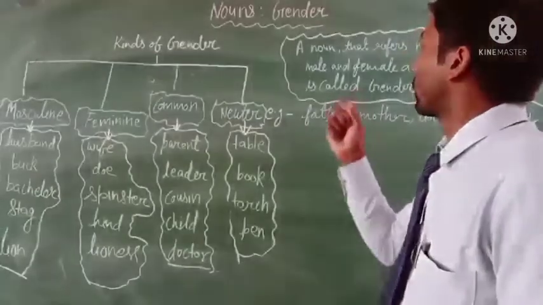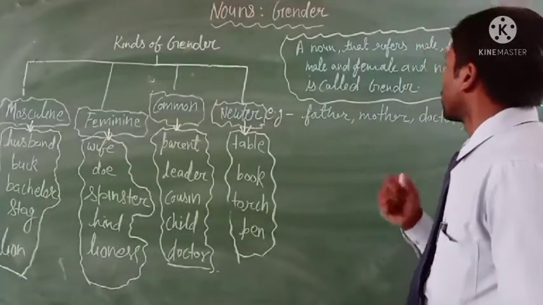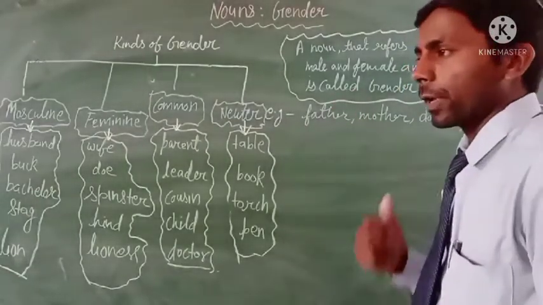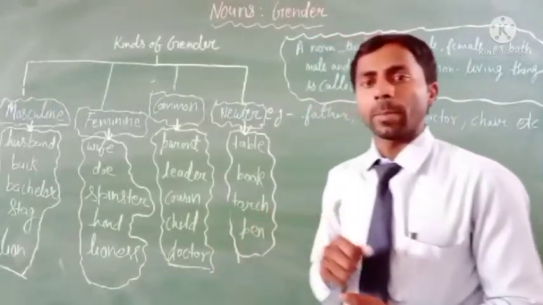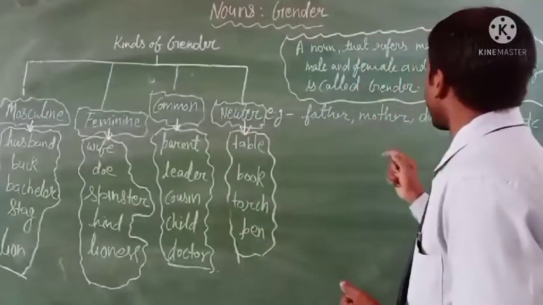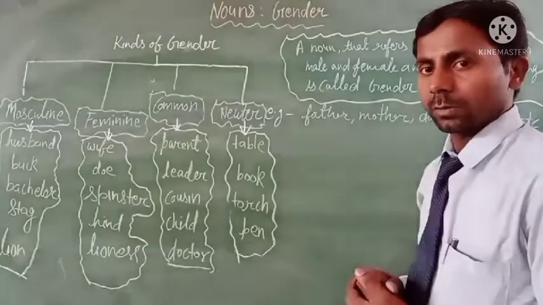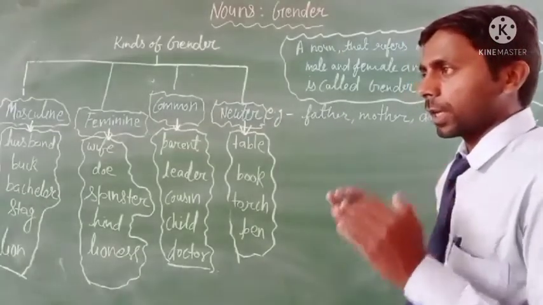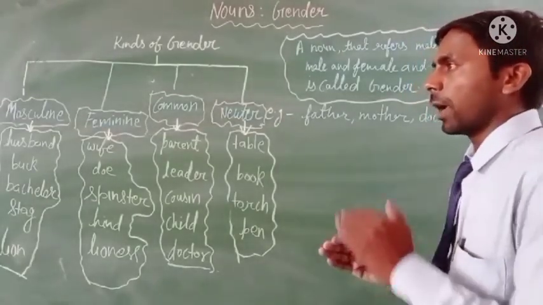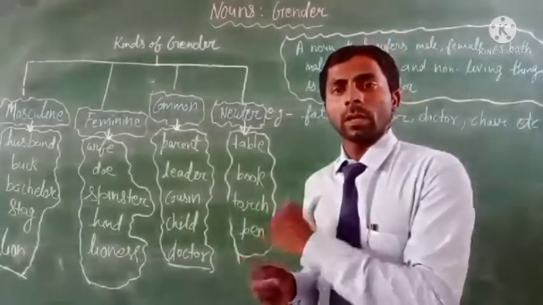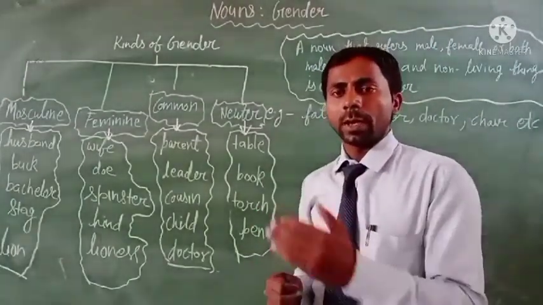What is the definition of gender? A noun that refers to male, female, both male and female, and non-living things is called gender. It means gender is a word that is used for male, female, both, and non-living things.